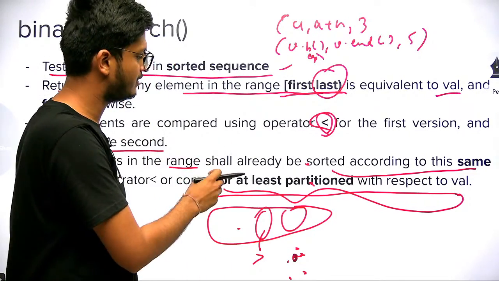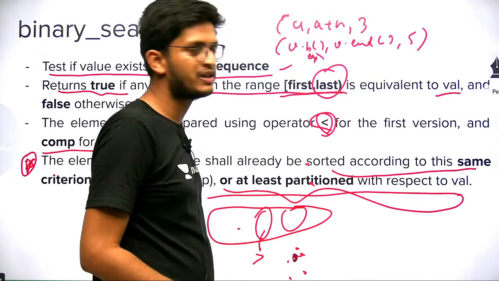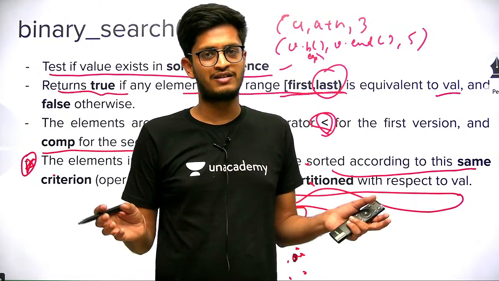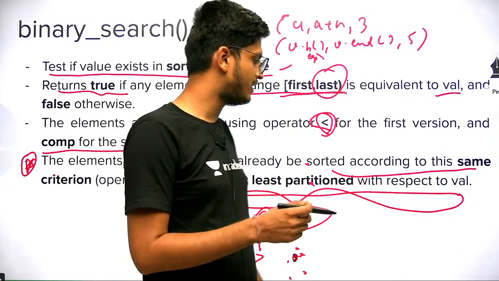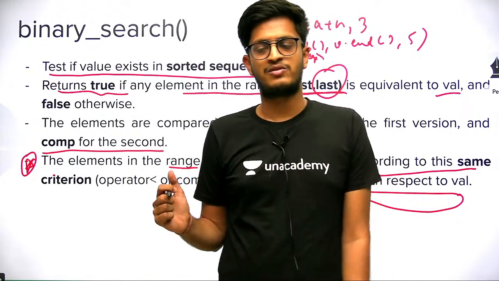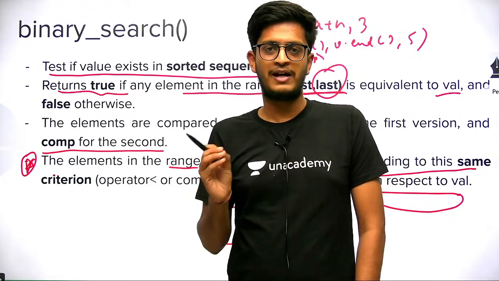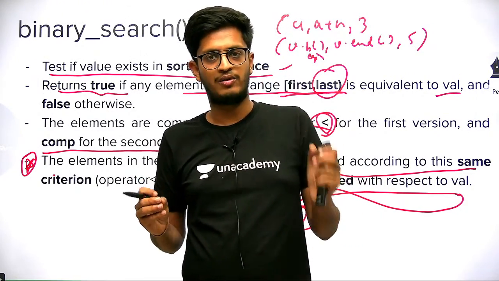So if you don't understand this thing, you can skip this right now. It will be more clear after we learn quick sort, because in quick sort we have to partition the array. Right now I am not covering that. If you already know quick sort, then you must have understood this thing. We'll cover this in quick sort. So either it should be sorted or it should be at least partitioned according to that particular value.